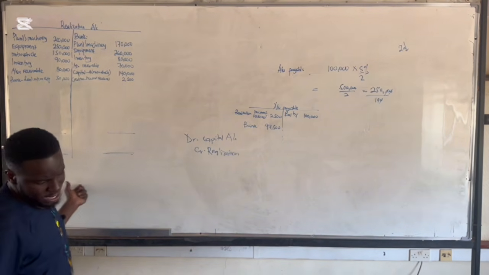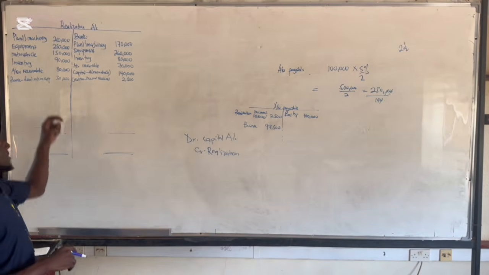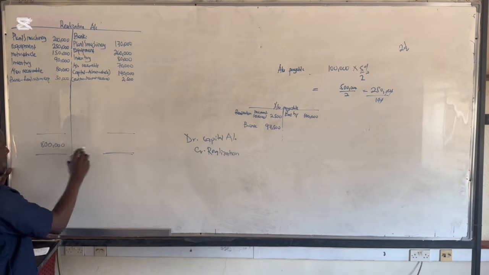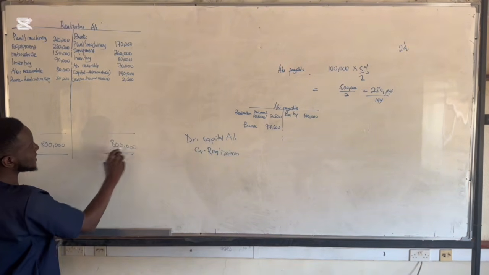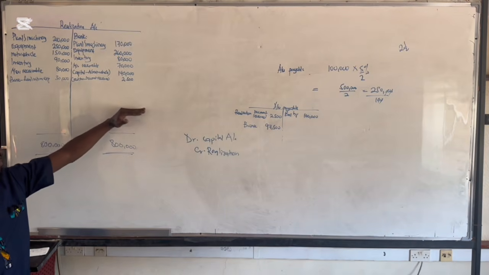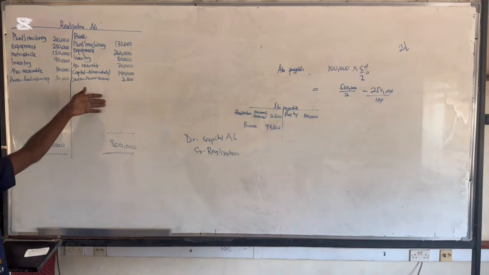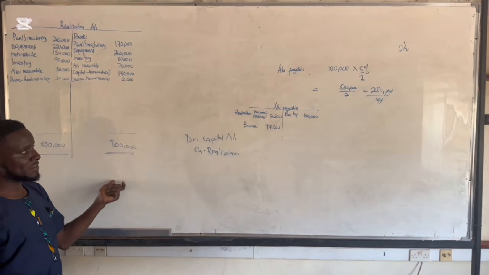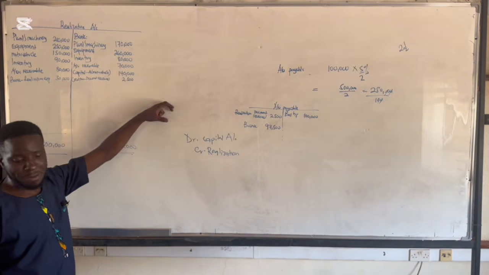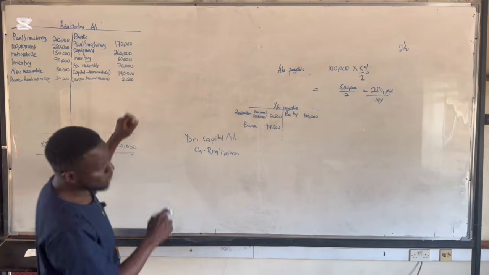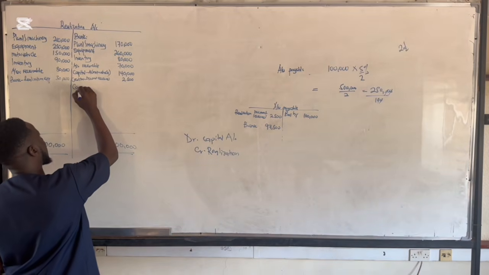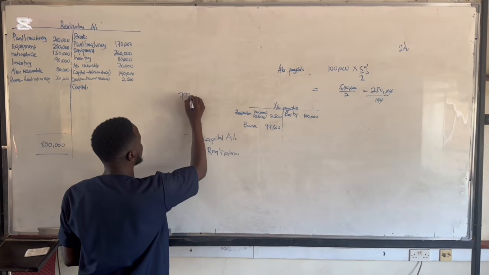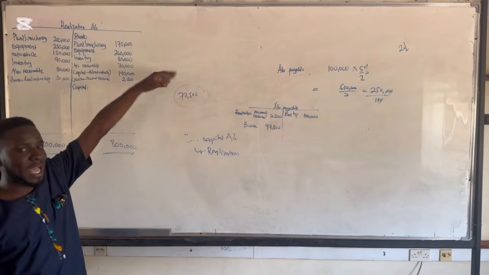Now, when you add up the debit side, you have 800,000, and the debit side looks heavier than this side. So you're going to put 800,000 here, 800,000 here. So the debit side is heavier than the credit side, meaning that the partners have made a loss on realization or a loss of dissolution. Because of that, the difference is 77,500. That's what they are going to share between the partners. So this is the difference that they're going to share amongst themselves.